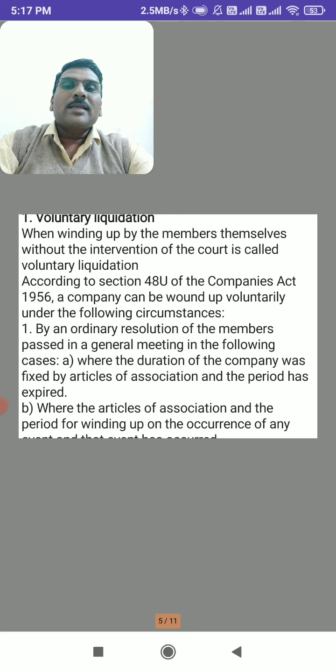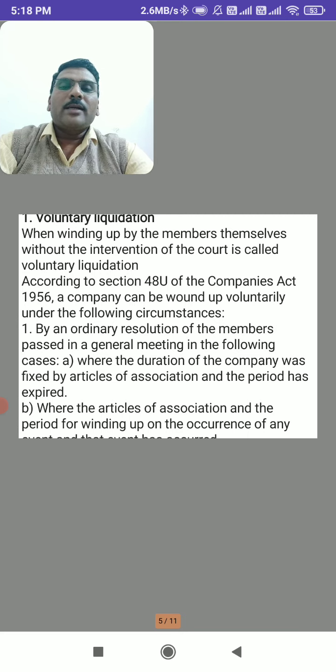All the members of the company meet together and decide to liquidate the company, and an ordinary resolution is passed in the meeting about the liquidation of the company, where the duration of the company was fixed by the articles of association and the period has expired.